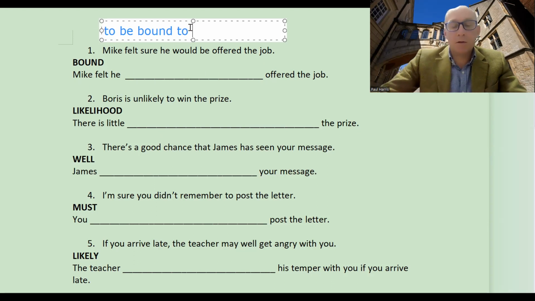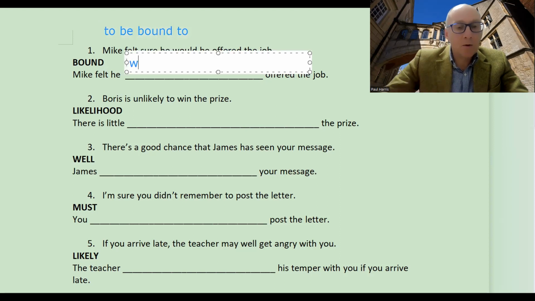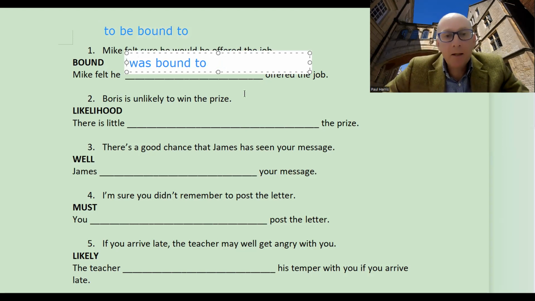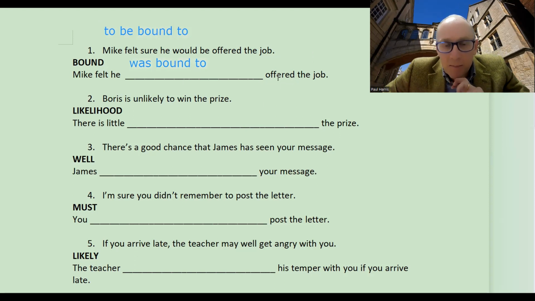he was, let's just write down here, he was bound to be. Okay, well, let's just put bound to at the moment. We can see here that offered is in the past participle, and with the to structure here, we could use this sort of passive structure here that we've got.